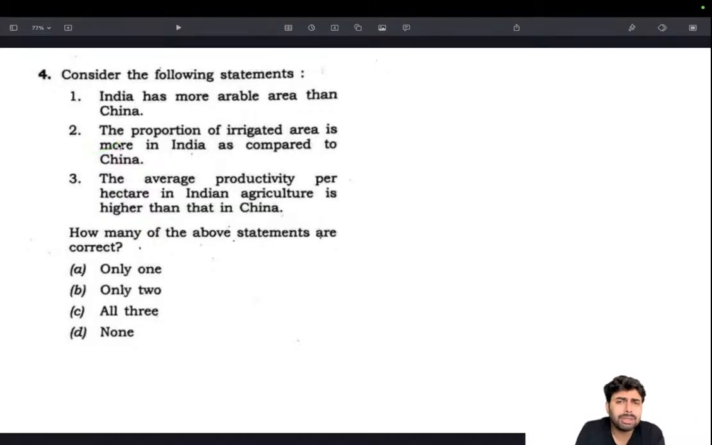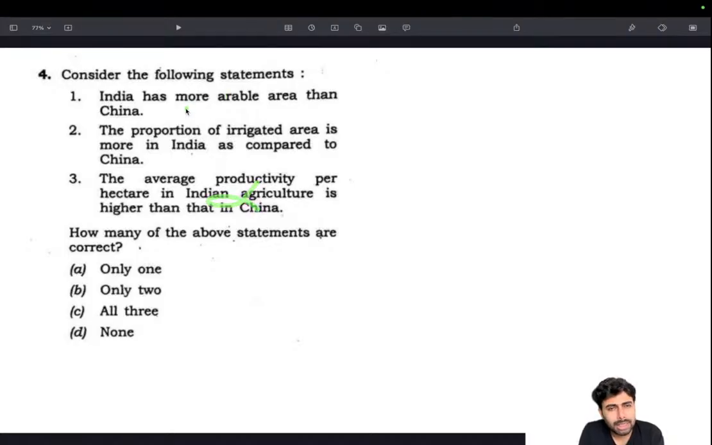I think there was a question in 2024, I guess, about a quarter of the world's groundwater being extracted by India, and that too primarily for irrigation only. So this is very, very likely. Okay. Then, average productivity per hectare in Indian agriculture is higher than that of China. This is another issue for Indian agriculture. The productivity is low, despite the fact that we have a very large irrigated area of farms. The productivity is low. So this is wrong.